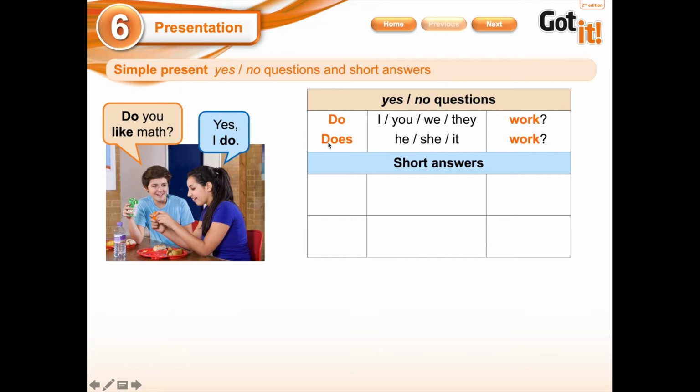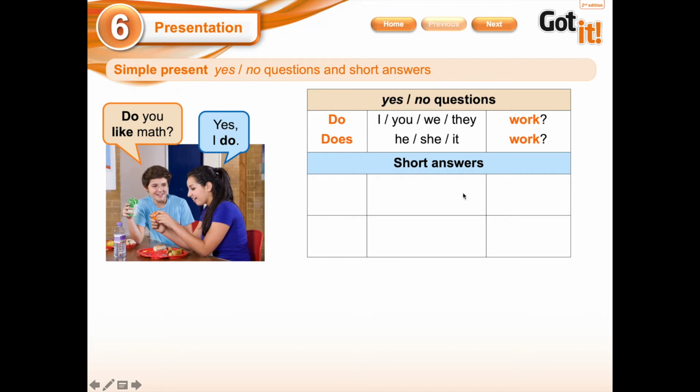You cannot say, does I work, or does you work, okay? Or in the other part, do she work? No, that is wrong, okay? The word do: I, you, we, they. The word does: he, she, and it, okay?